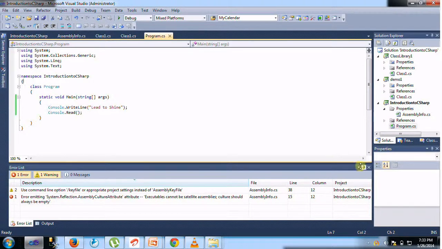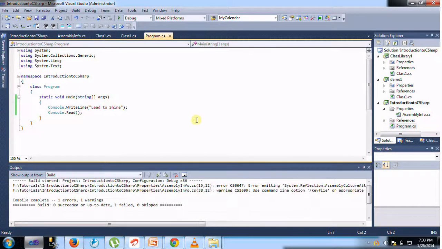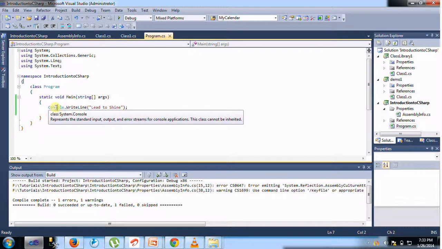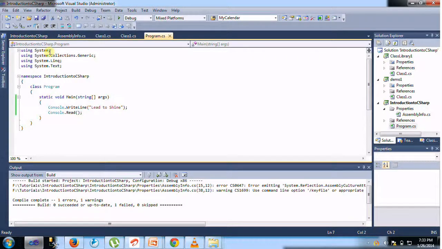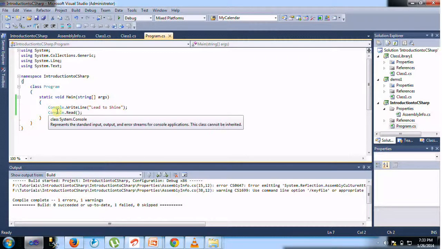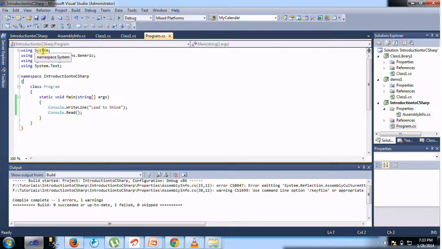And here I have a simple application that prints on the console. The Console class is located in the System namespace. Where is the System namespace located? The System namespace is located in the System assembly. And where is the System assembly located? The System assembly is located in the GAC. How is that System assembly located in the GAC? Because we installed the .NET Framework on our computers.